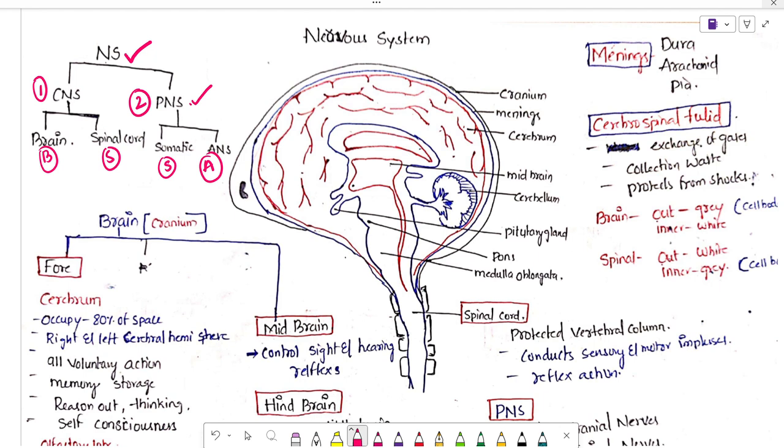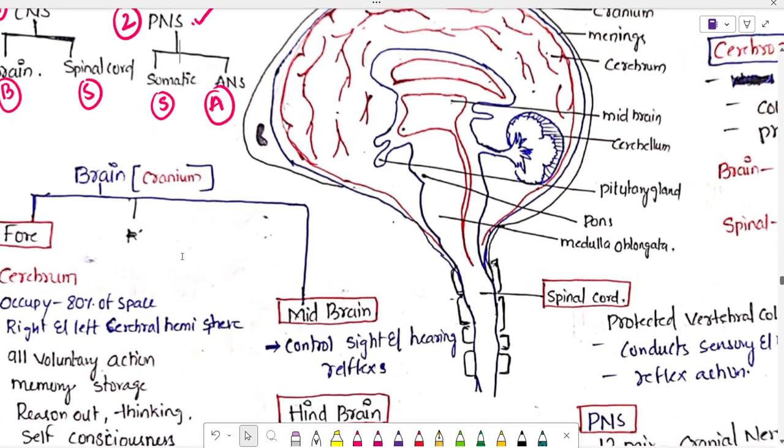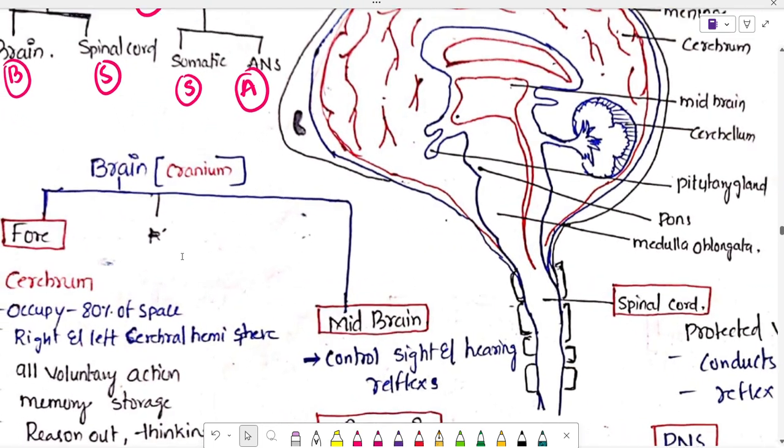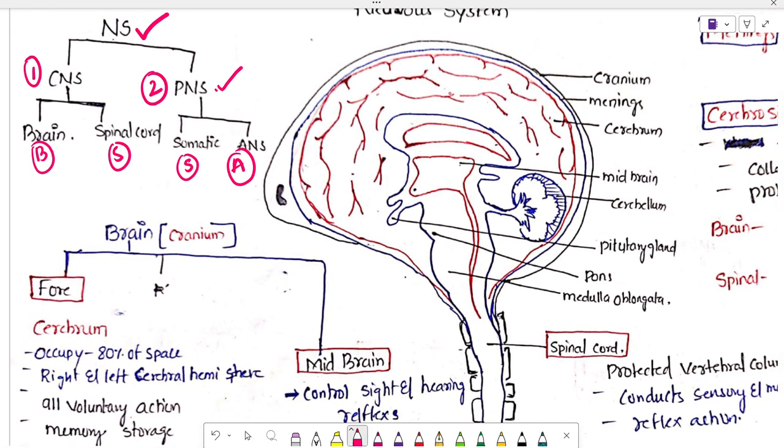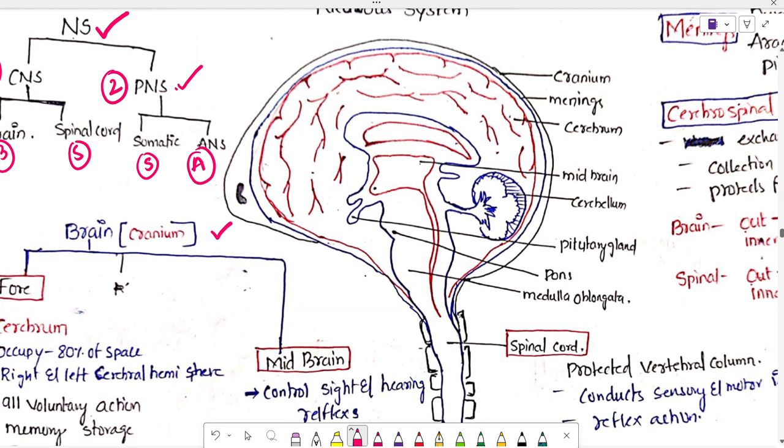Now we are going to focus on the brain and the parts involved inside it. First, the brain is protected by a bony cavity called the cranium. In the same way, the spinal cord is protected by the vertebral column.